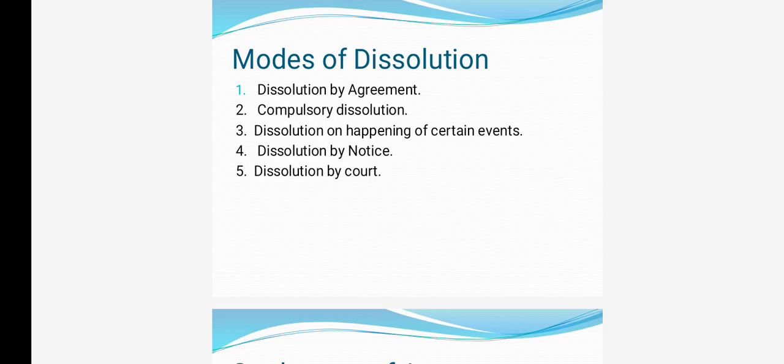For example, there are 10 persons in a partnership. 9 partners do not want to continue their partnership, so they are giving their willingness to dissolve the partnership. But only one person wants to continue. Majority of the partners don't want to continue, so in this case, the partnership becomes a compulsory dissolution.